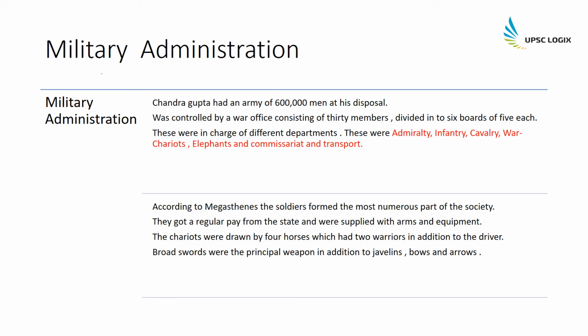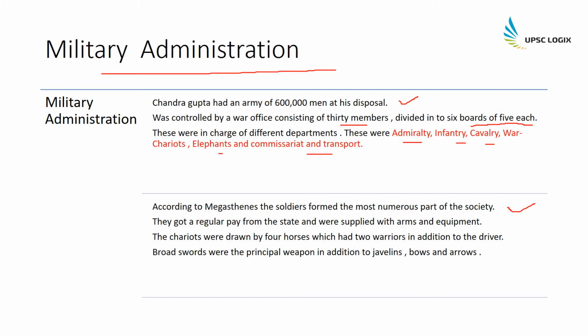Megasthenes also throws light on the military administration and says that Chandragupta had an army of 600,000 men at his disposal, and there was a war office that consisted of 30 members divided into 6 boards of 5 members each, and these boards were in charge of different departments, which were navy, infantry, cavalry, war chariots, elephants, and transport. And according to Megasthenes, the soldiers formed the most numerous part of the society, the largest part of the society.